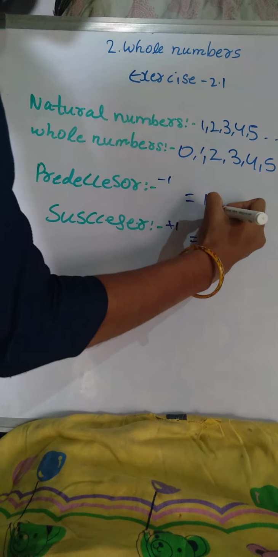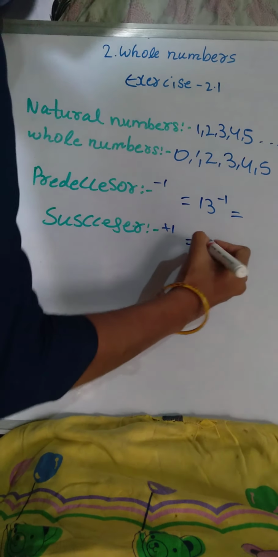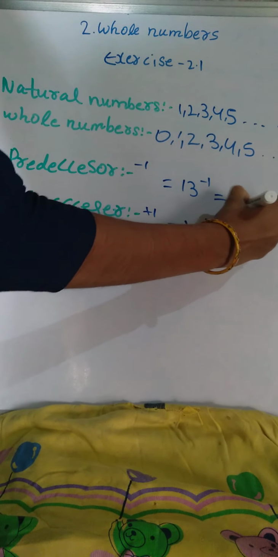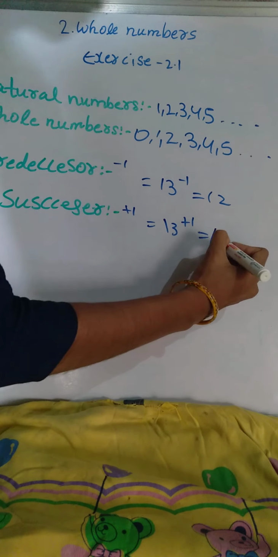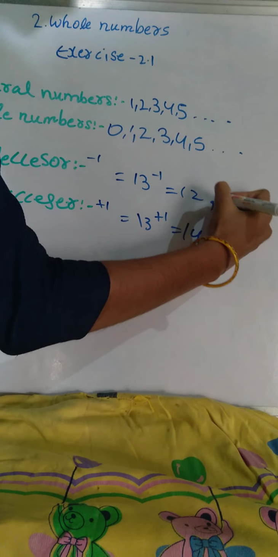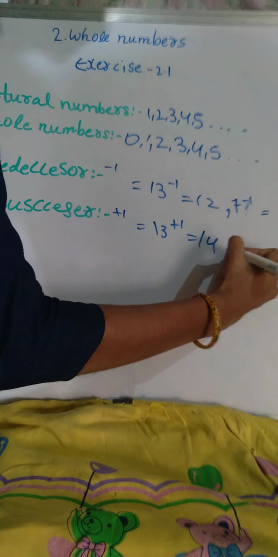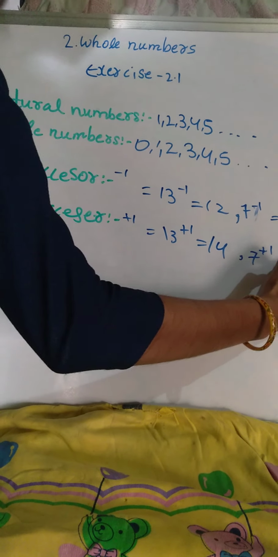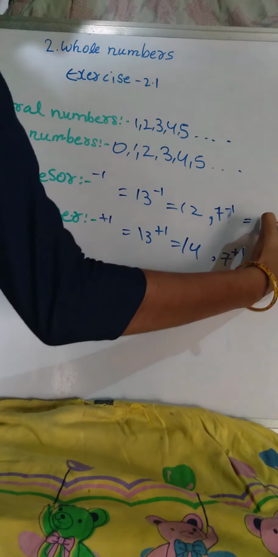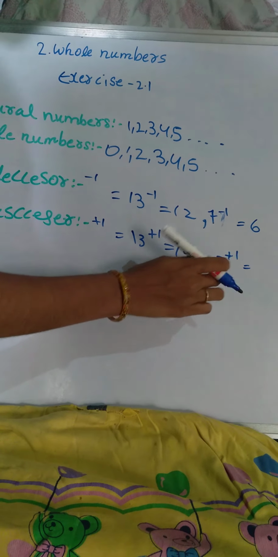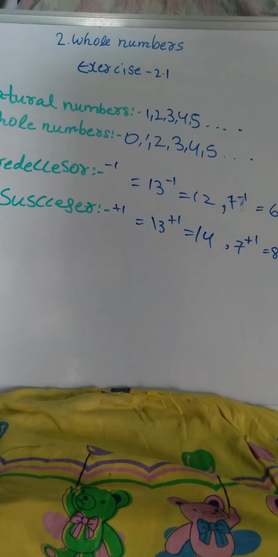For example, 13 minus 1 is equal to 12 and 13 plus 1 is equal to 14. Another example, 7 minus 1 is 6 and 7 plus 1 is 8. So this is the meaning of natural numbers, whole numbers, predecessor and successor.